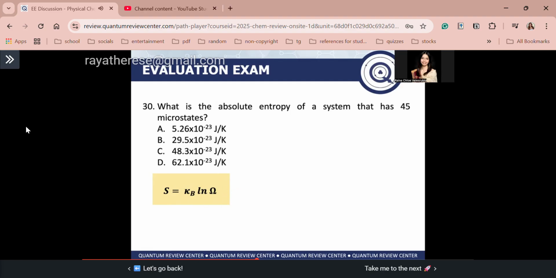So here you are given 45 microstates. So substitute lang, guys. S is equal to KB ln 45. Or recall, guys, ano nga bang constant sa calculator ang KB? KB, guys, is a constant. Yeah, double check lang, guys. Wait lang. KB is shift, convert, 25.